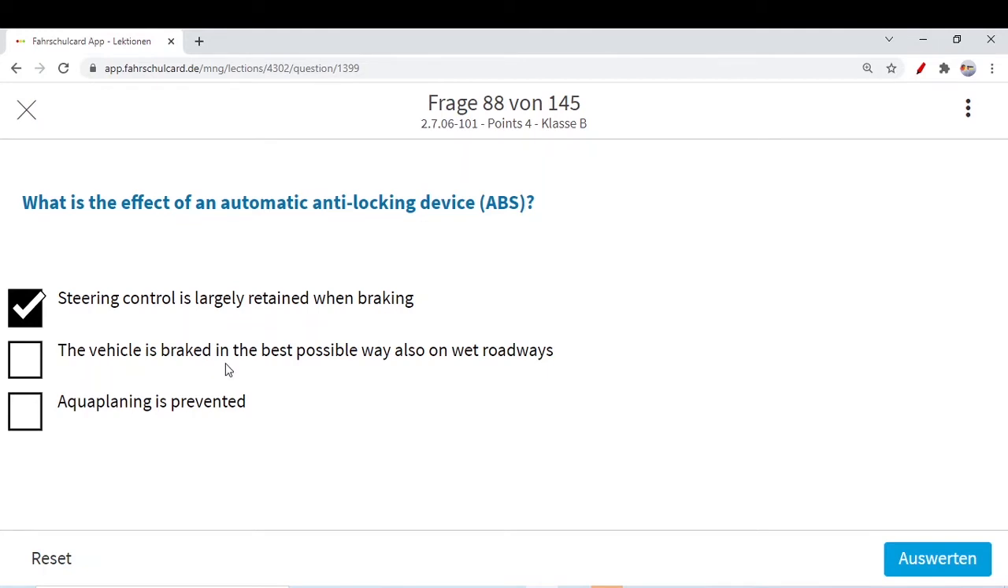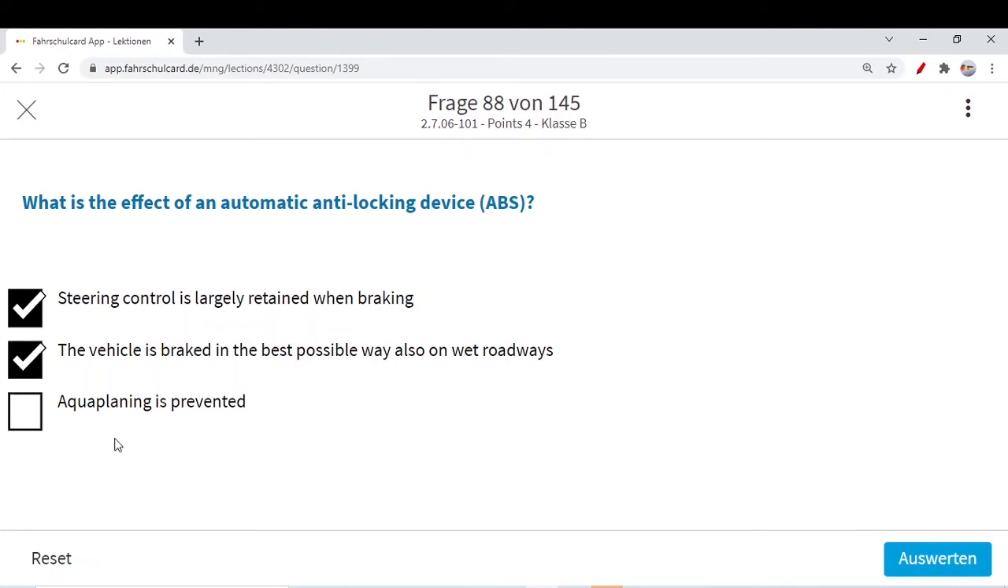As the name suggests, anti-lock braking system helps you to brake. What's the beauty of ABS? It provides you good steering control, good control over the braking system, and never locks your wheels, so you have good control. You can brake with your own will. That's why the vehicle is braked in the best possible way also on wet roadways.